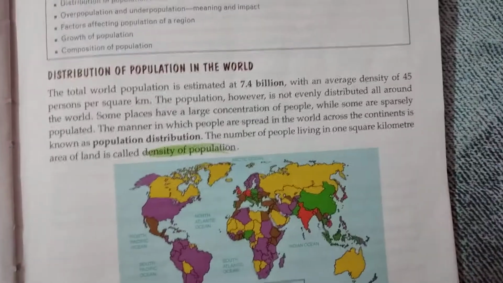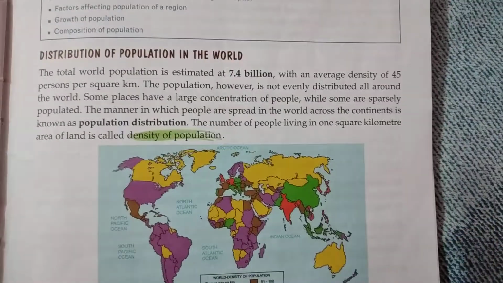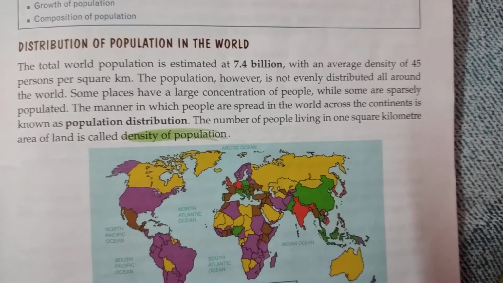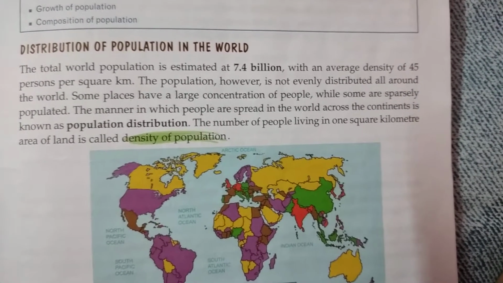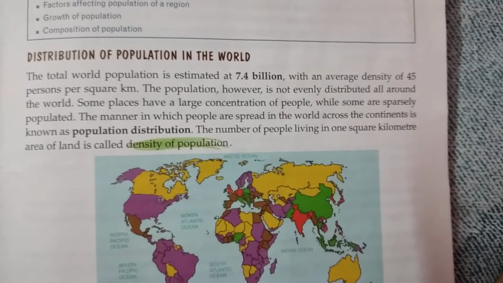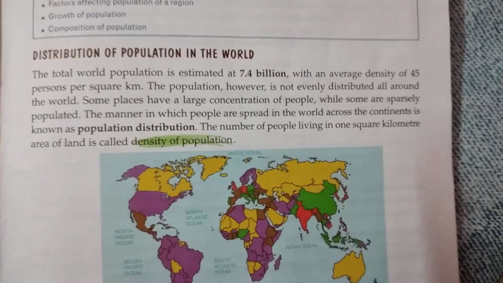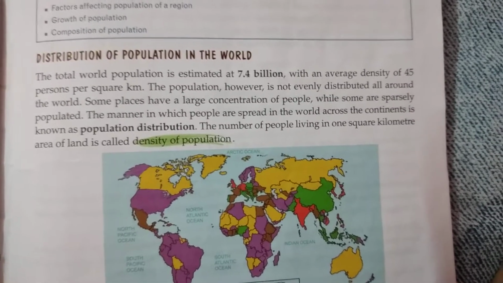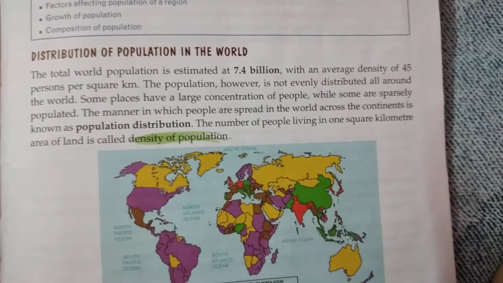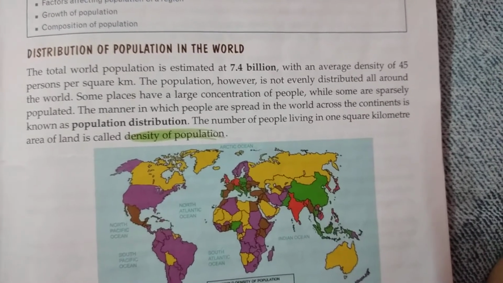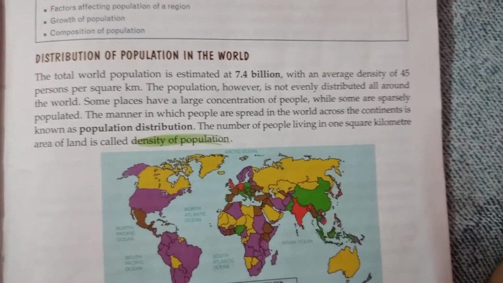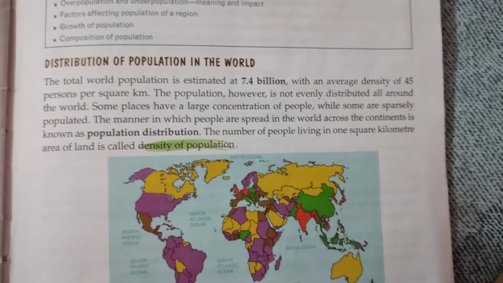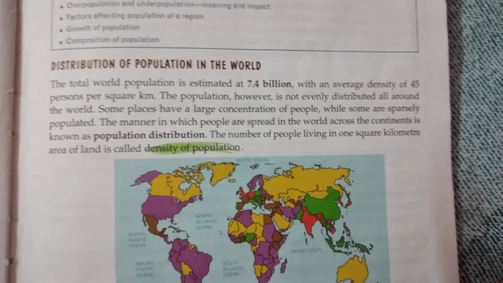So, let me try to clarify this to you all. Whatever the total population of a place, of a country, or a state or a city, we can take as example, the total number of people living over there, that is the total population. We can calculate the total population of a city or a state or a country or the entire world.